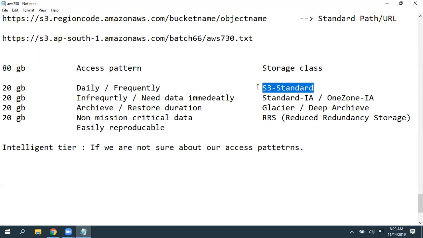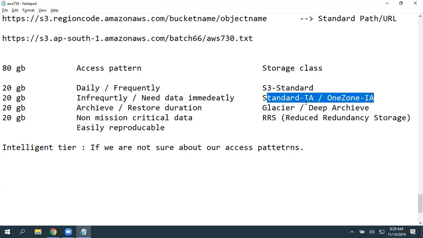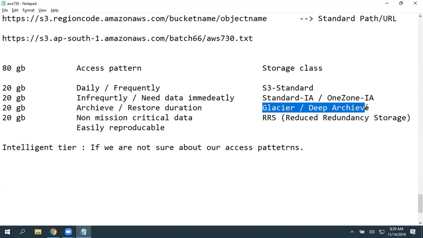That means if you store 100 million files with S3 Standard for 1 year, one file may go missing. That is what durability is. Availability is data availability, the platform availability. So based on the availability and durability you require, you can choose the storage classes.